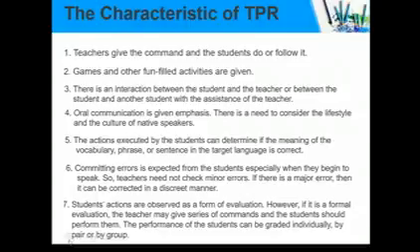The performance of the student can be graded individually, by pair, or by group. So the characteristic can be role play, group work, or individual, depending on the teacher's instruction. It can be teacher to student, student to teacher, or student to student. This is the characteristic of TPR.